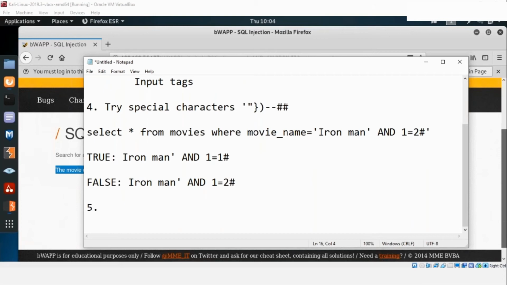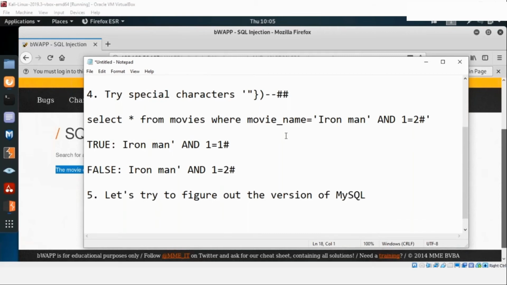Now let's go ahead and try to do something here. First step, let's try to figure out the version of MySQL. So I'm blind right now. I'm not sure that this is MySQL, but let's try to do that and see whether I'm getting some kind of output with the version for MySQL or not.